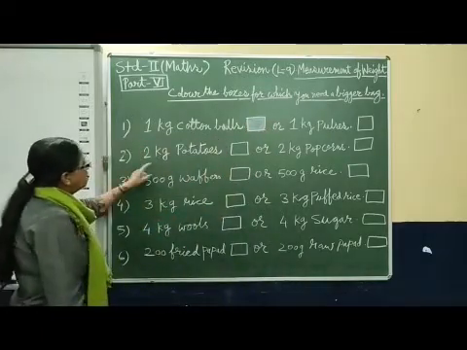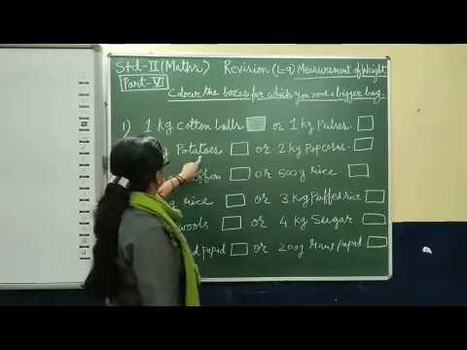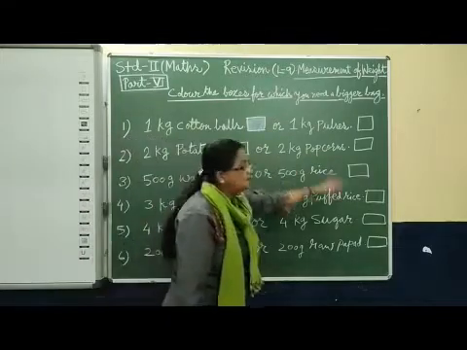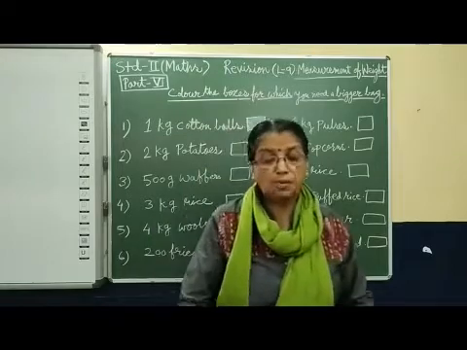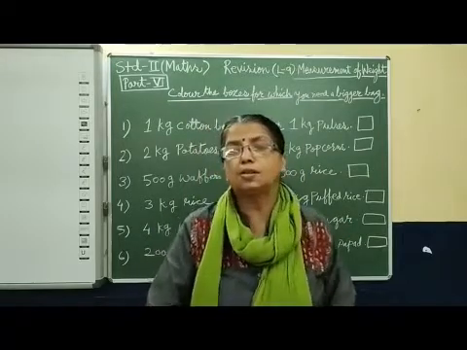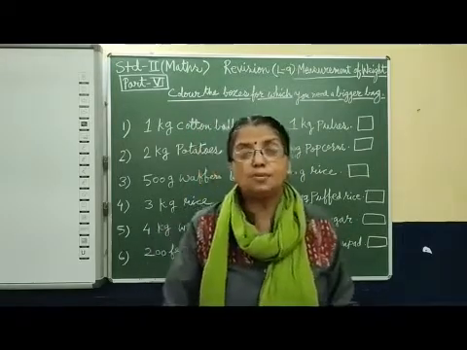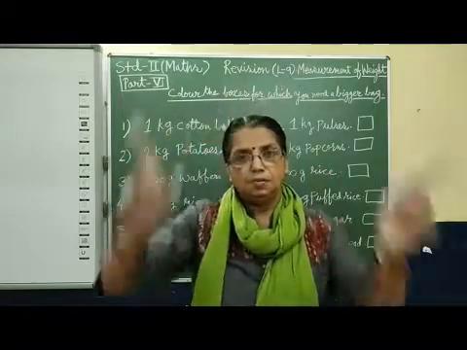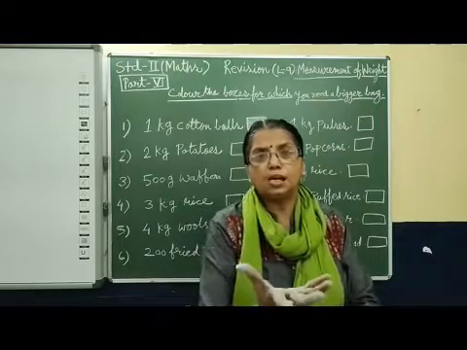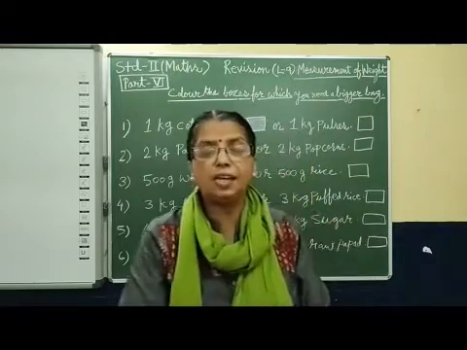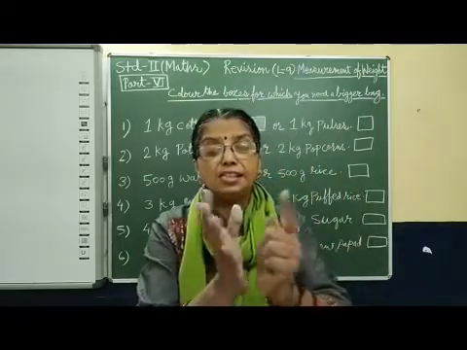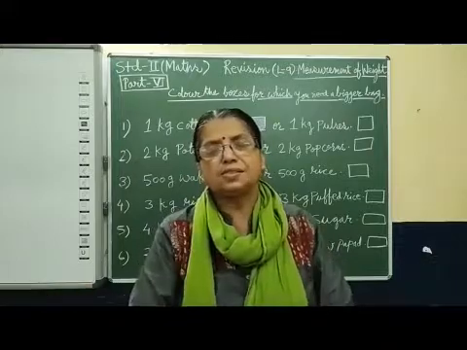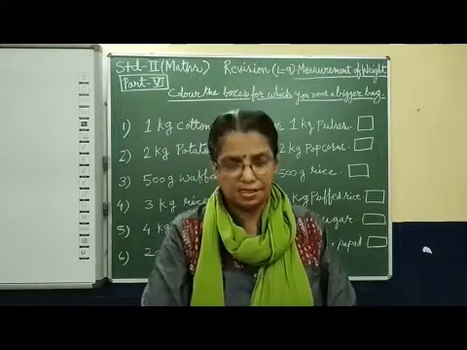Now, second number. 2 kg potatoes or 2 kg popcorns. Whenever you go to malls or theatre, you are enjoying popcorns. You have seen the big type of boxes they give, because it needs more space, fluffy one, isn't it?